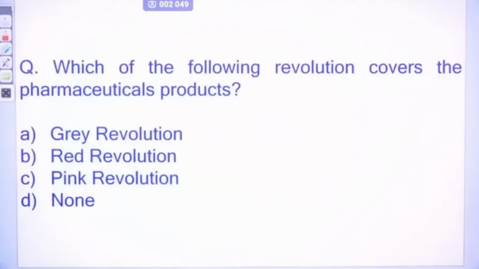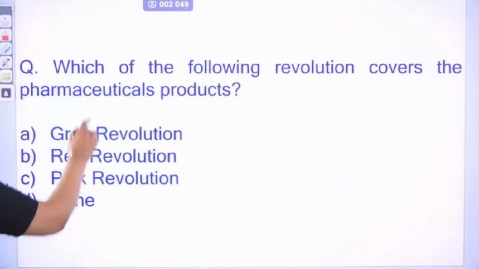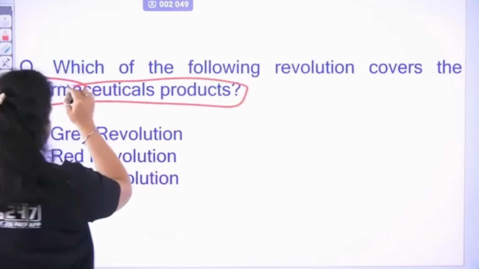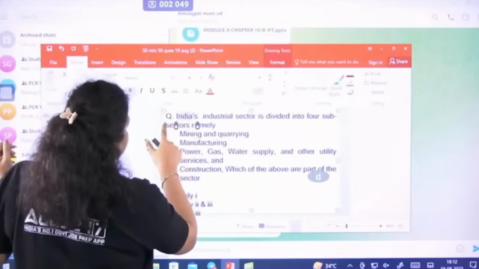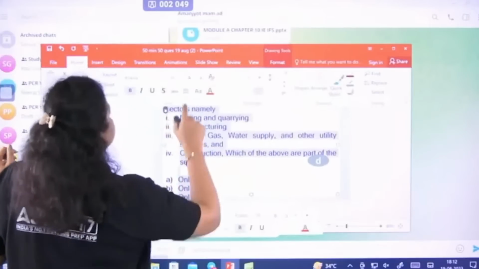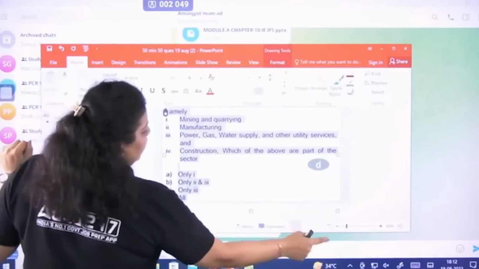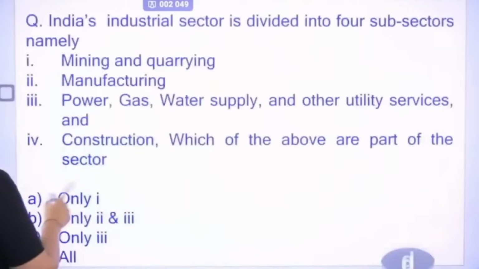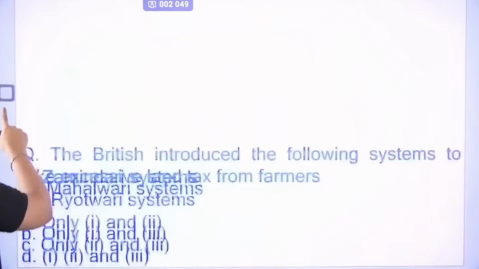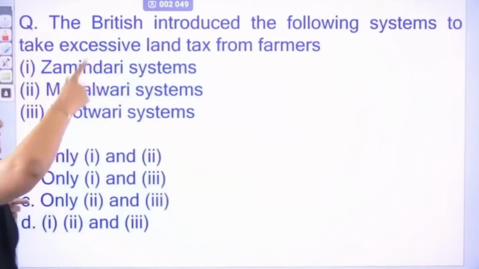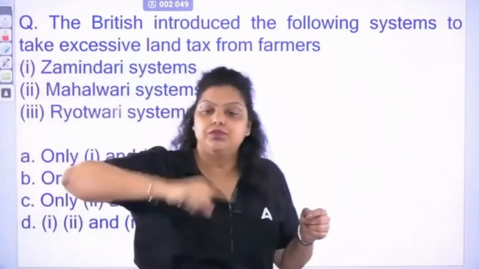Which of the following covers the pharmaceutical products? Your revolutions are very important. The secondary sector, sorry. India's industrial sector means the secondary sector and it will cover all these subsectors. So the right answer will be all. Option D. Do remember the subsectors also. Agriculture has subsectors, secondary has subsectors.